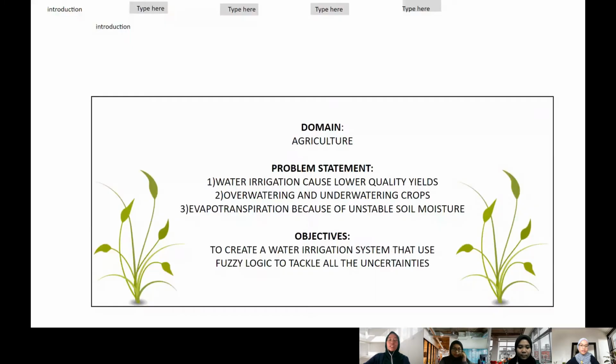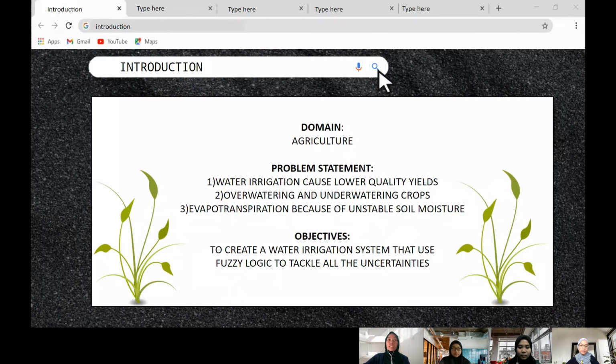Okay, now for the introduction of our system. We chose the agricultural domain because it has a lot of potential in our country. Technology has helped those in the domain to ease their work, and hence, this is where water irrigation was built. But water irrigation has some problems. Although it was initially supposed to help farmers, it produced lower quality yield.